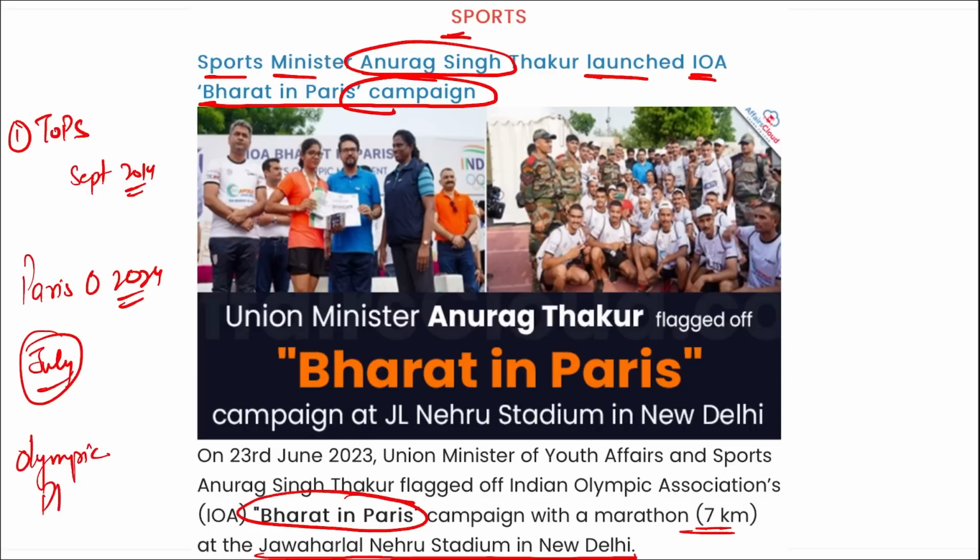Olympic Phryge. This is the mascot for the 2024 Paris Olympic Games. Correct? Moving on. Recently, it was our Sports Minister Anurag Singh Thakur who launched IOA's Bharat in Paris campaign.